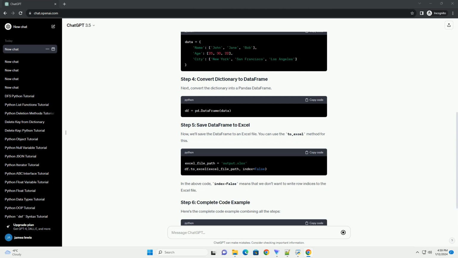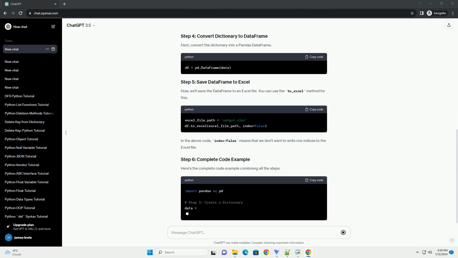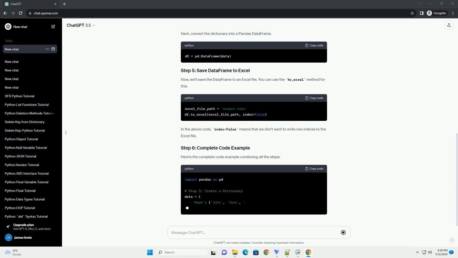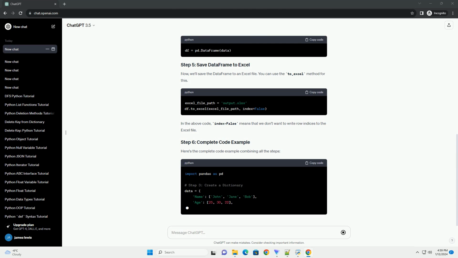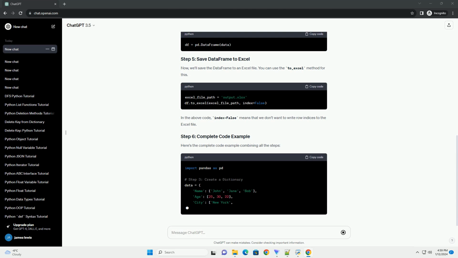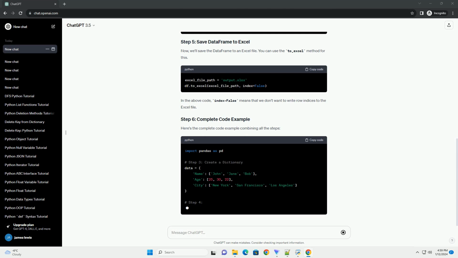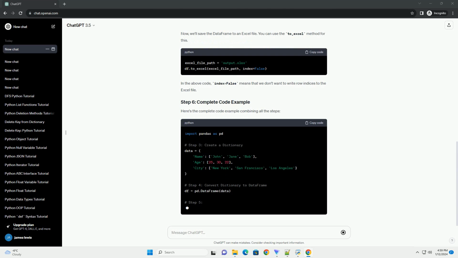In the above code, index equals False means that we don't want to write row indices to the Excel file. Here's the complete code example combining all the steps. That's it. You've successfully converted a Python dictionary to an Excel file using the Pandas library.